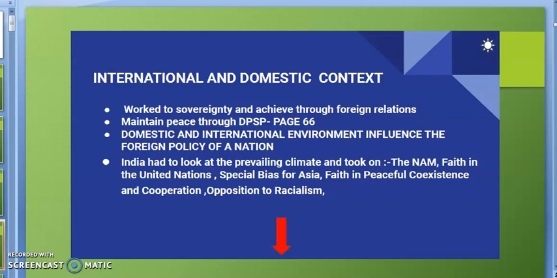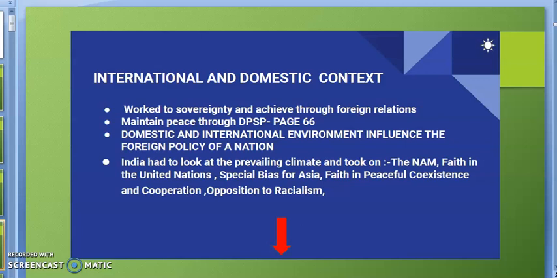In primary sector, in secondary sector, in tertiary sector, we were too much backward. We had to establish democracy for the first time in our country. In such conditions, internal and external, India started its foreign policy.